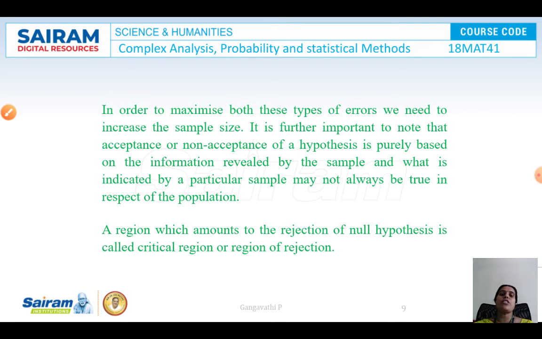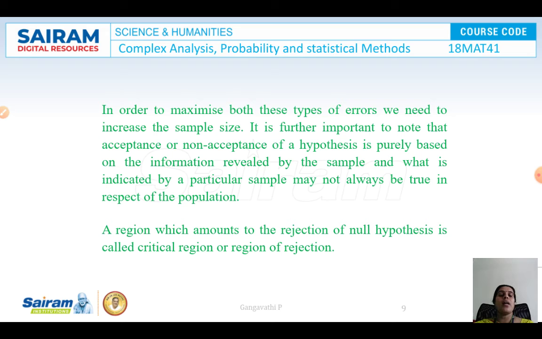So in order to minimize both these types of errors, we need to increase the sample size. It is further important to note that acceptance or non-acceptance of the hypothesis is purely based on the information revealed by the sample. We can take a COVID situation itself.